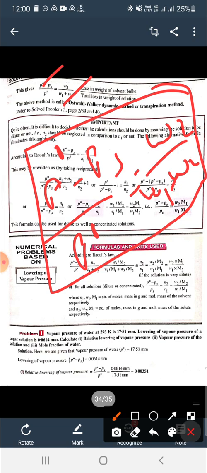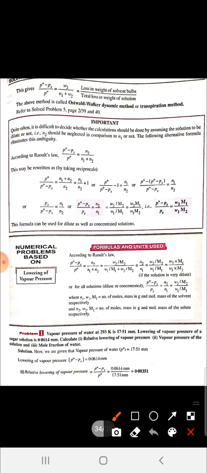So this is all for today. The numericals of this type you have to do. These are simple numericals. You have to do all the numericals.